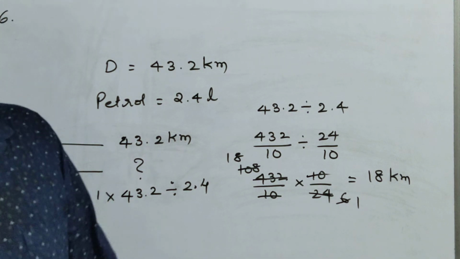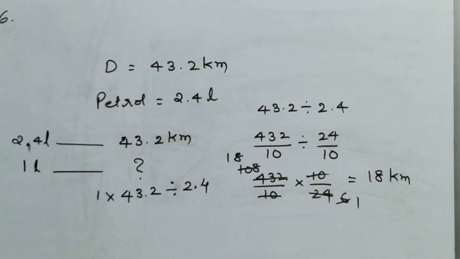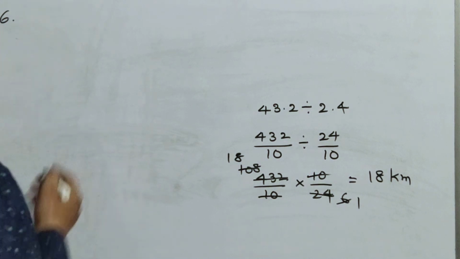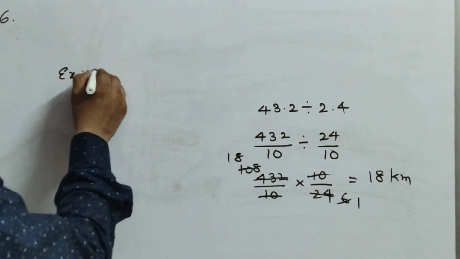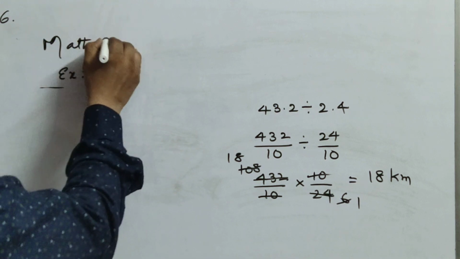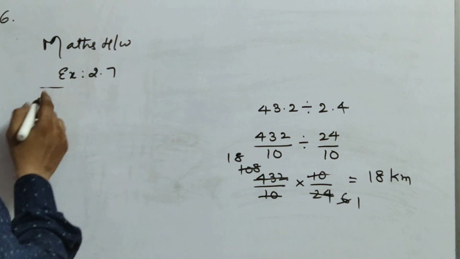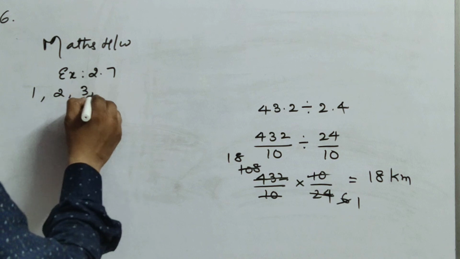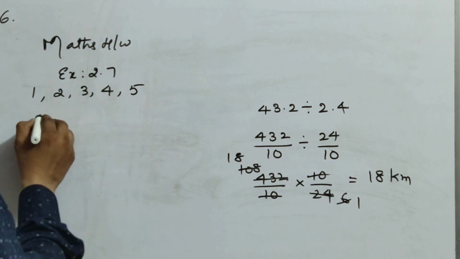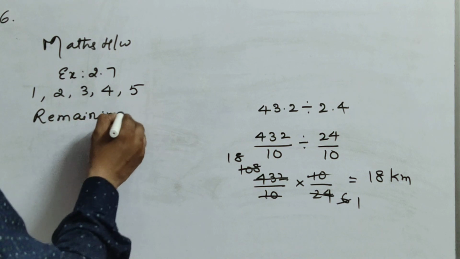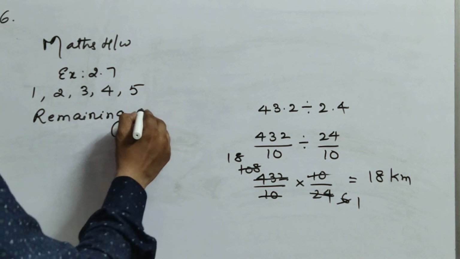Okay, is it clear now? Now I am going to give you homework. Once check it. Okay, note down homework, children. Exercise 2.7, maths homework. Exercise 2.7: first Roman, second Roman, third Roman, fourth Roman, fifth Roman, remaining sums. That means except 1 and 4. What I am going to send you in classwork, except those 2, the remaining sums are homework.